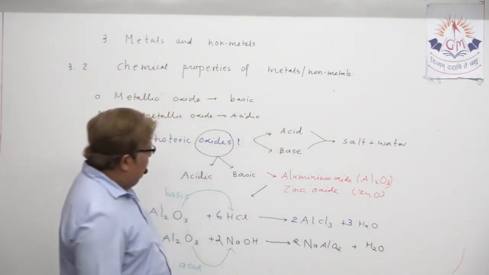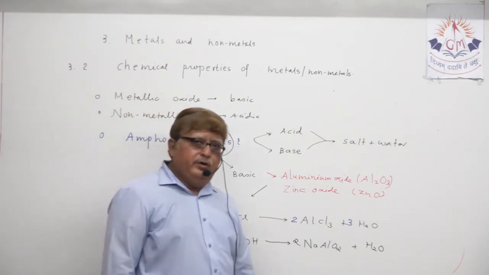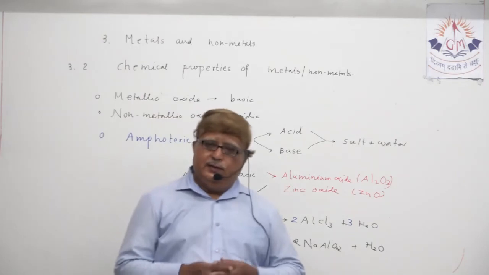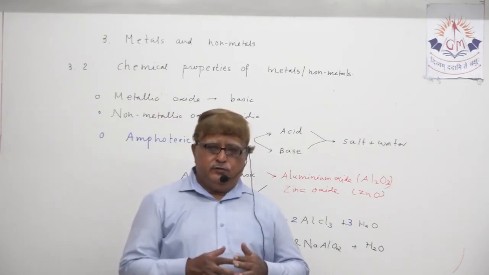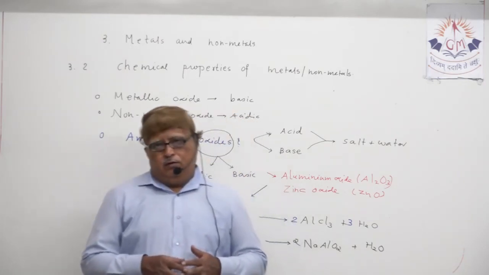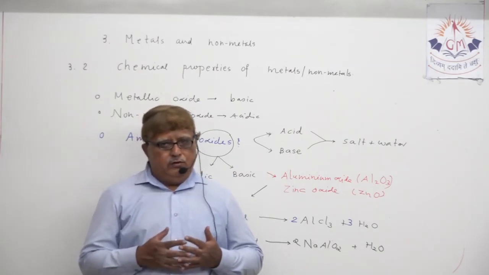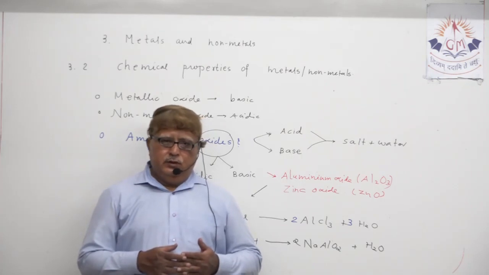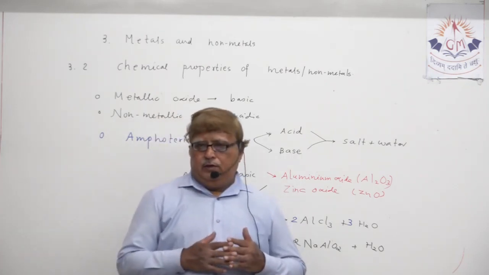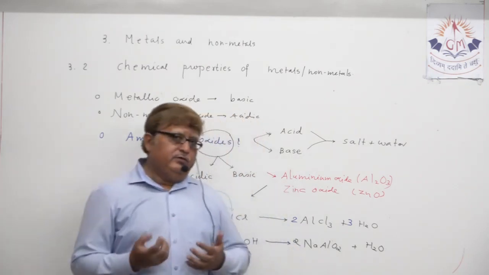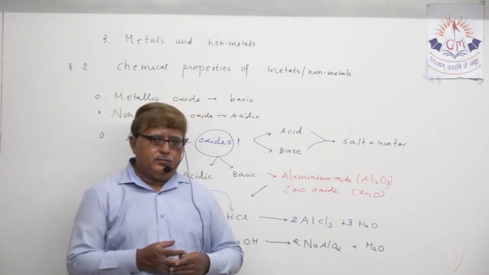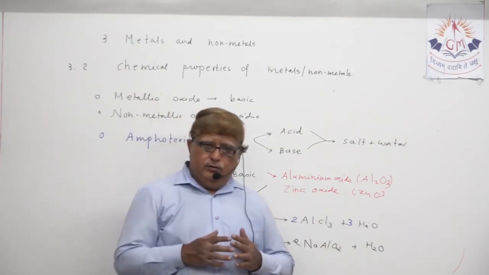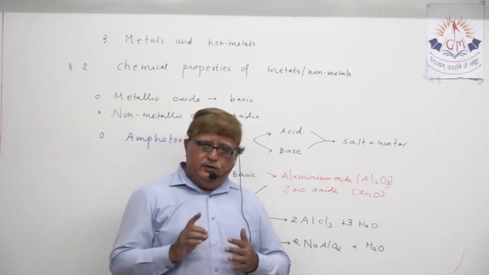So my dear students, we explained one chemical property, that was the reaction of metal and non-metal with oxygen, in detail. Understood? In that chemical property I told you, do not just remember, until you understand.